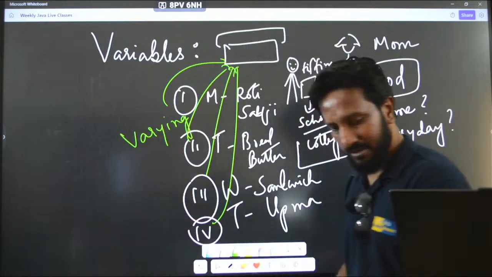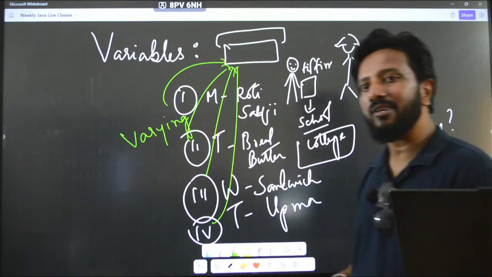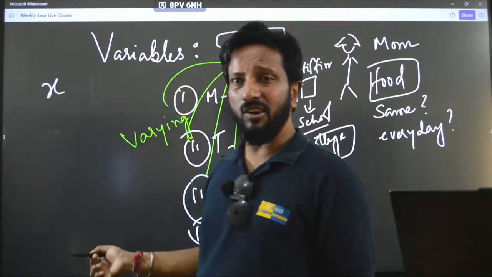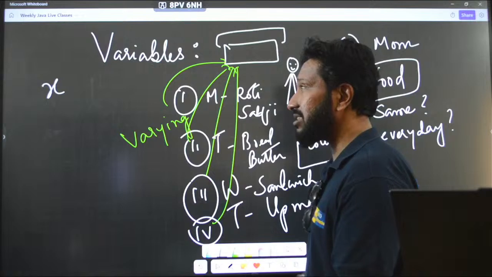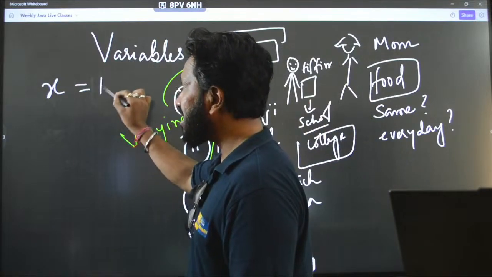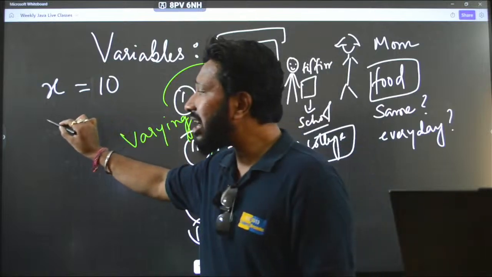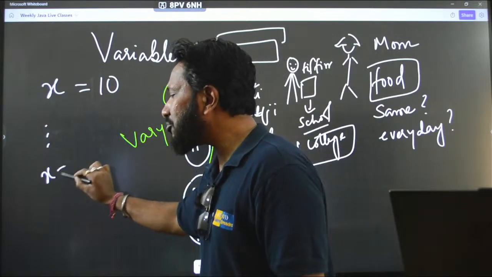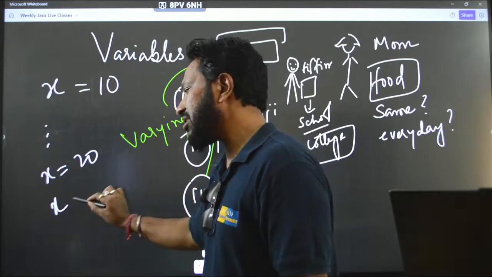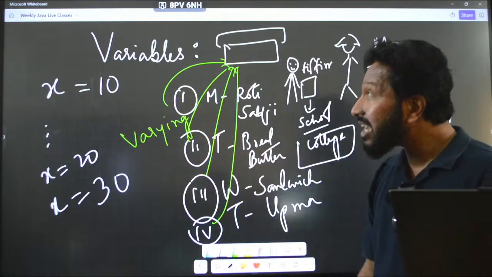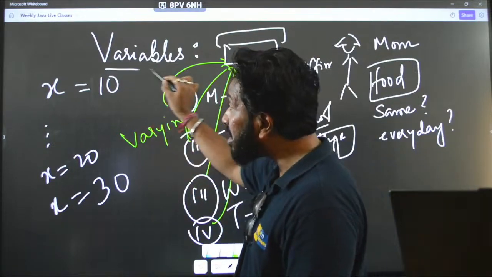Similarly, what I am trying to say is, suppose I have a variable. You must have studied variables in maths, you have learnt about variables in mathematics. If I say x equal to 10, maybe when we are writing this line, sometime later x can become 20 also, x can become 30 also. This will keep changing, right? That's why the name is variable.